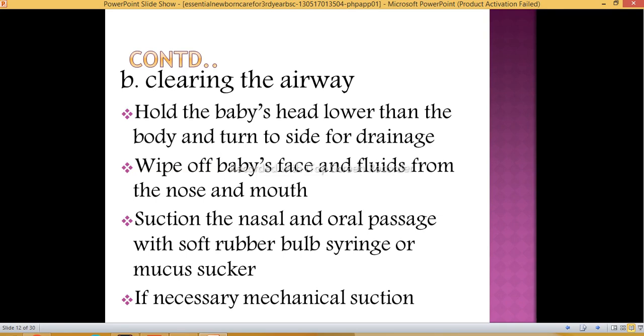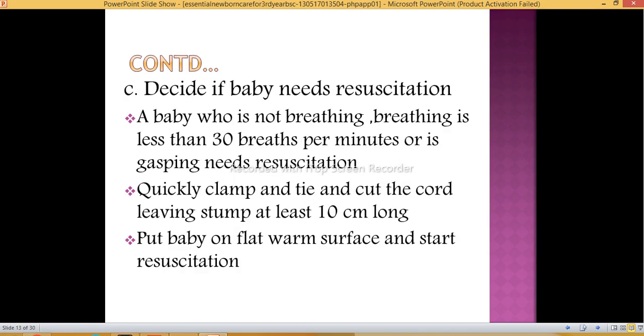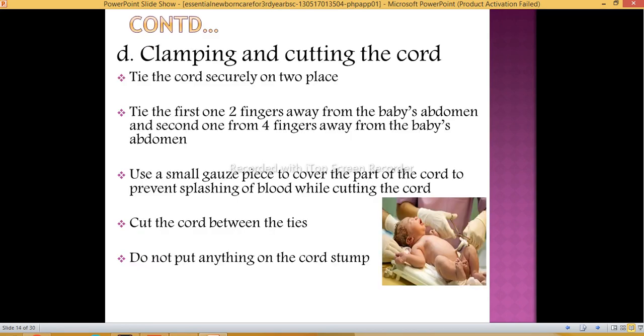If necessary, mechanical suction we can use for the baby. Then next is decide if baby needs resuscitation. A baby who is not breathing, is breathing less than 30 breaths per minute, or is gasping needs resuscitation. Quickly clamp, tie and cut the cord, leaving a stump at least 10 centimeters long. Put baby on a flat warm surface and start resuscitation. So we will decide immediately after the Apgar score whether the baby needs resuscitation or not.